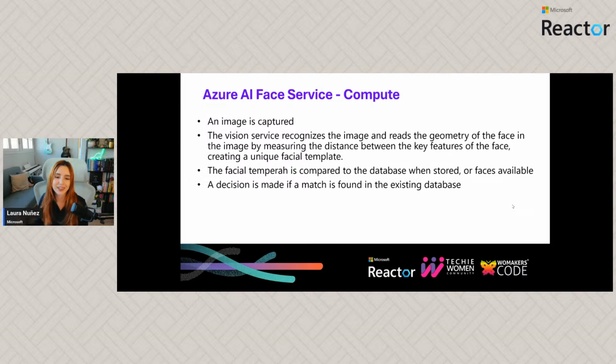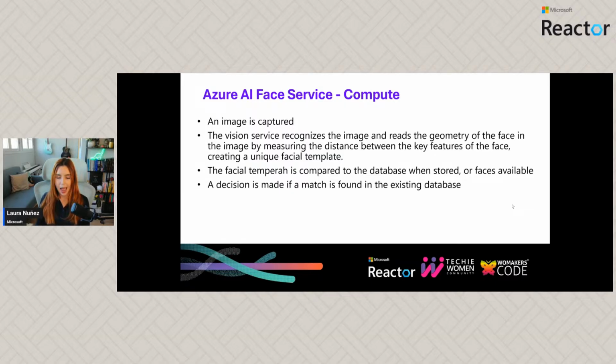It's gonna be comparing the face that it found, the facial landmarks, with the database ones, and if it finds a match, then it's gonna say, "Hey, that's Laura." So it's recognized. It's recognizing me, right? So that's how it works in the background.